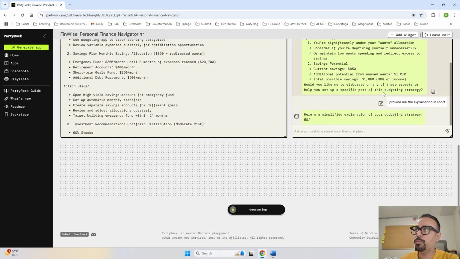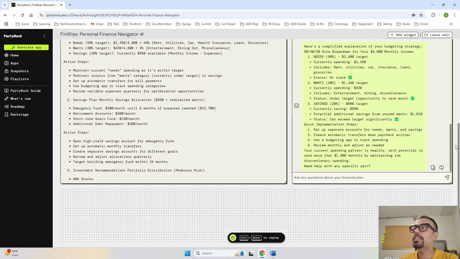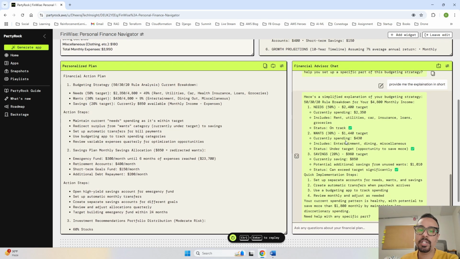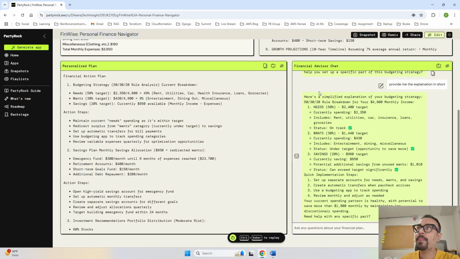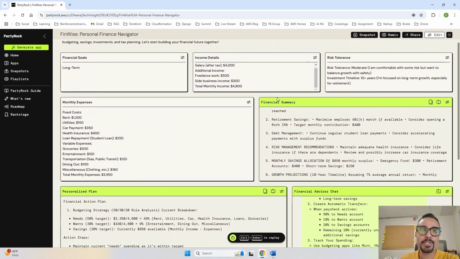The last response was too long, so right now I have asked it to create a short response, and you can see it is creating the short response over here. So this is the shorter version where it is trying to explain in short. And it is still asking, do you need further help on some specific part mentioned in the personalized plan? So that is how you can use this specific app. And I hope this helps in your financial planning to come up with some financial summaries, a personalized plan, and you have a chatbot to assist with your financial queries.